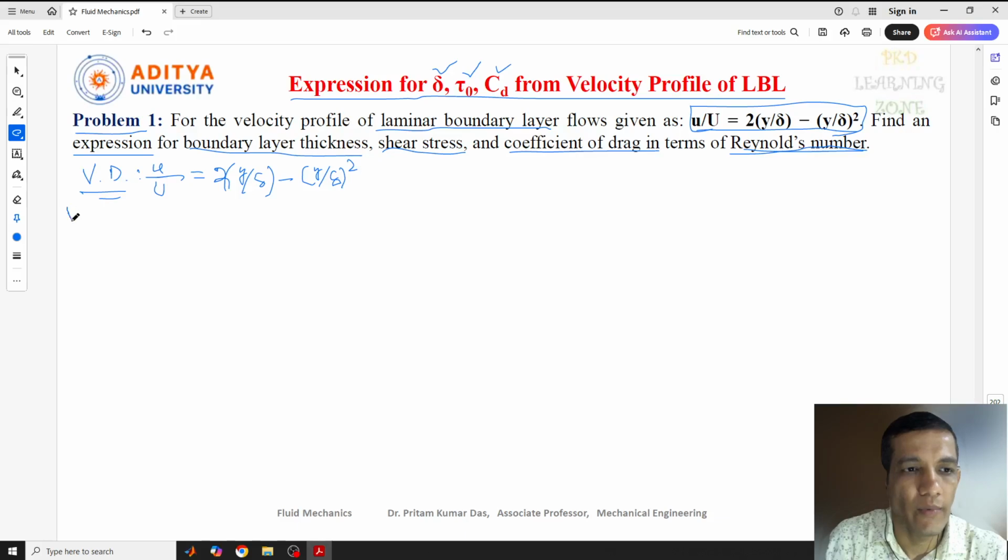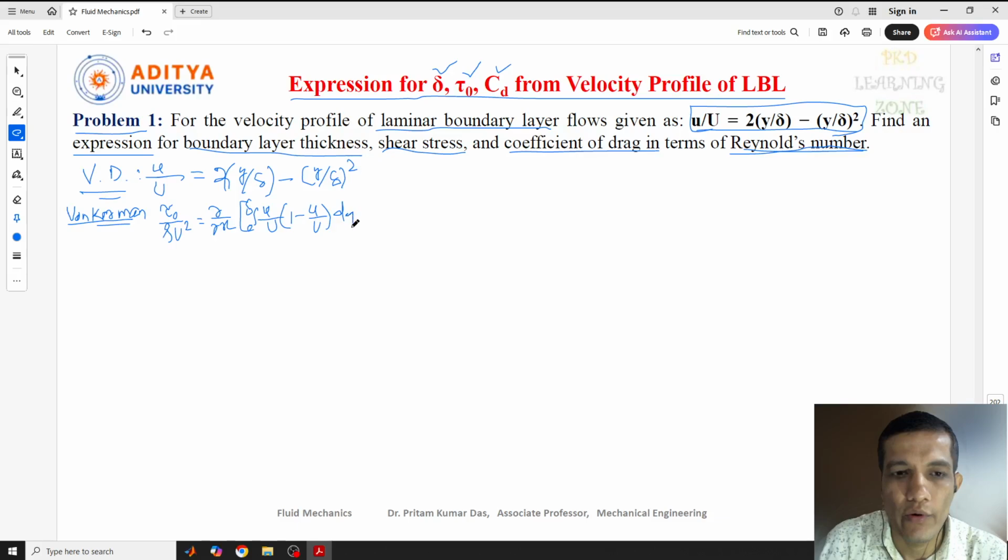From the von Karman momentum integral equation, we got an equation in terms of shear stress: tau naught by rho U square equal to del by del x of the integration from 0 to delta of small u by capital U, bracket start, 1 minus small u by capital U, into dy.